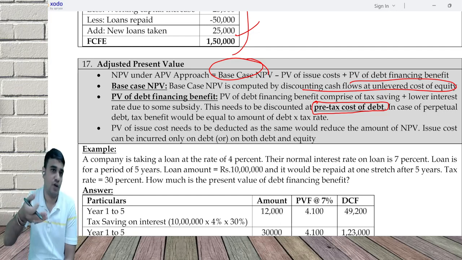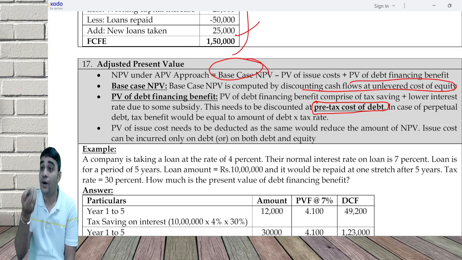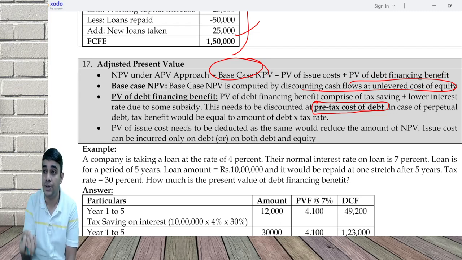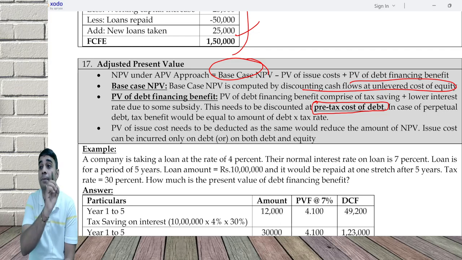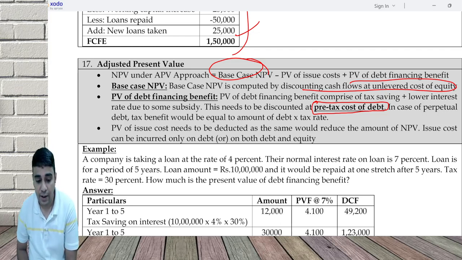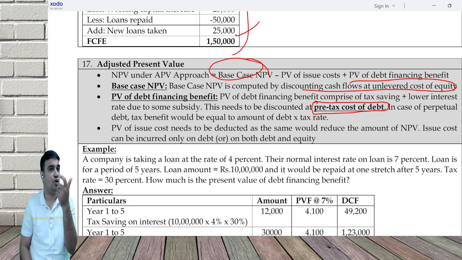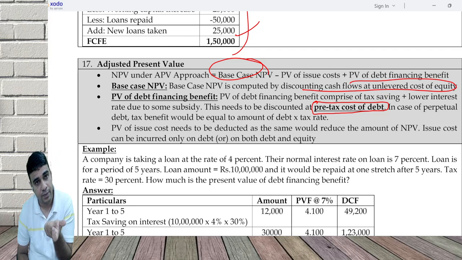If I have to do a project, for doing the project, I need to raise debt and equity. For raising that, you may have to incur some underwriting costs, flotation costs, some commission, all that. So please subtract that in your NPV calculation. Now in that, an assumption is needed that the issue cost is there. You may incur it only on debt, or you may incur it on both debt and equity. That depends on your assumption.